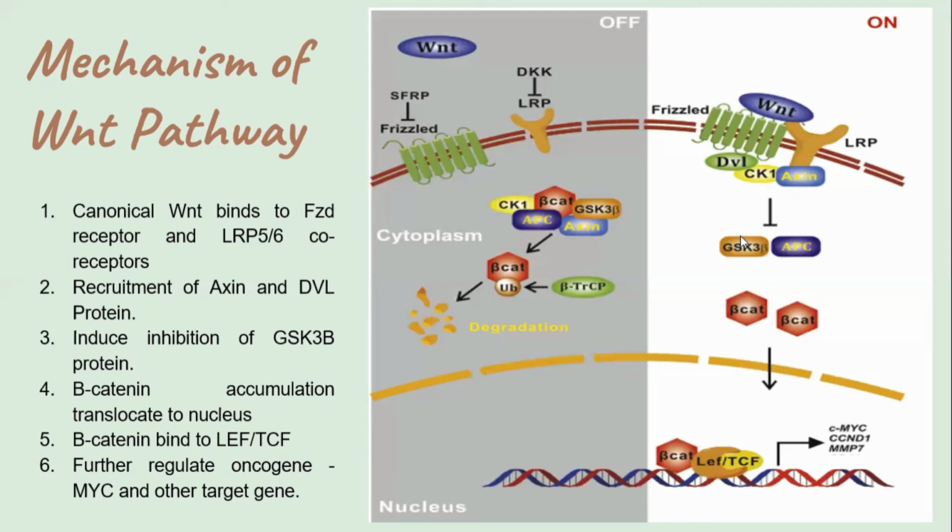This inhibition of GSK3 beta protein leads to beta-catenin accumulation in the cytoplasm and subsequently translocation of beta-catenin to the nucleus, where beta-catenin then will bind to the LEF or TCF transcription factor and further regulate oncogenes such as MYC, CCND, and also MMP7.